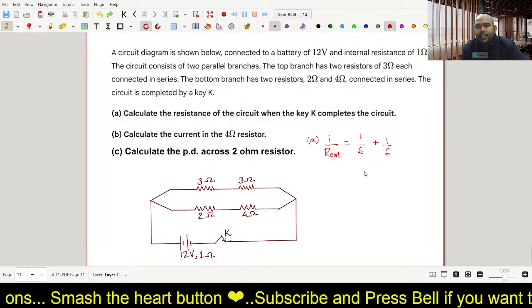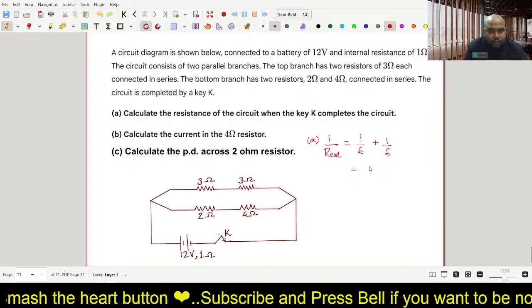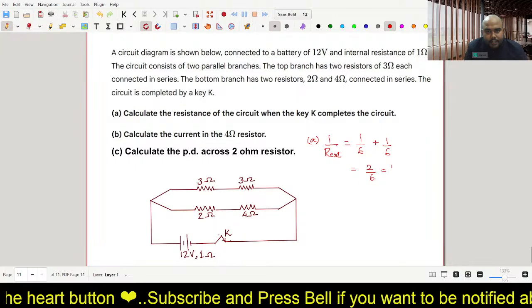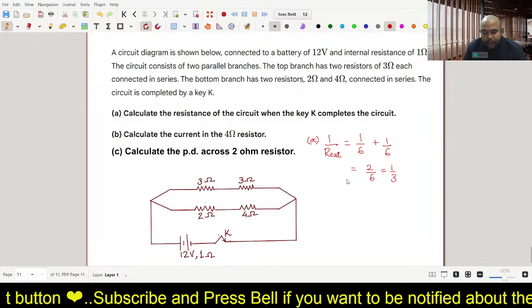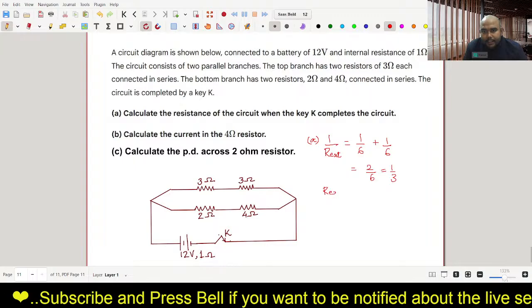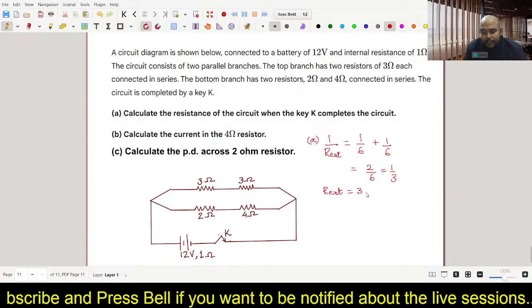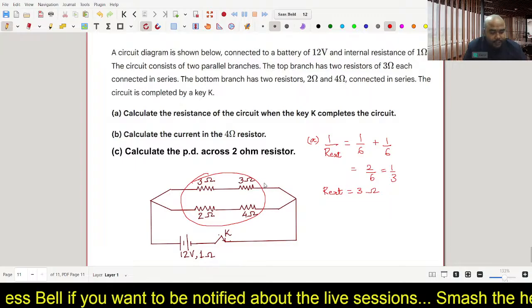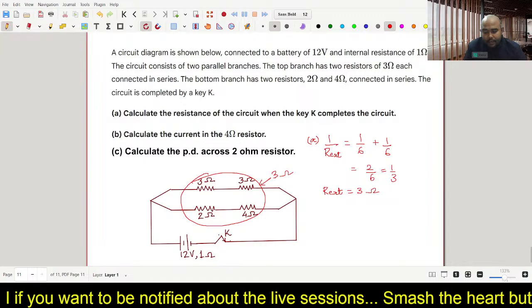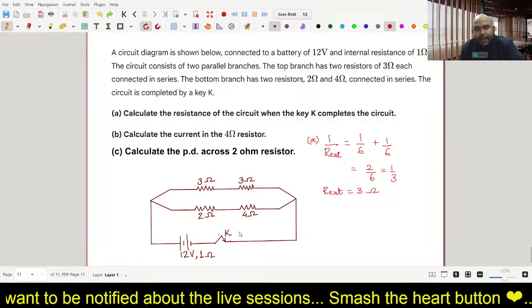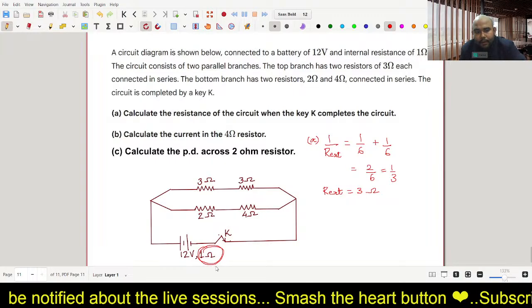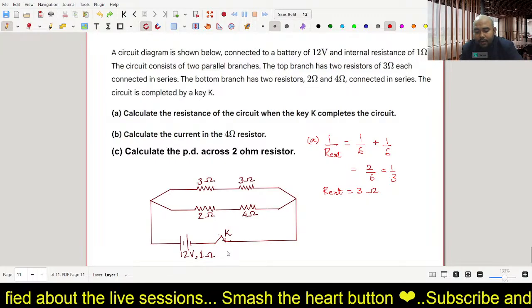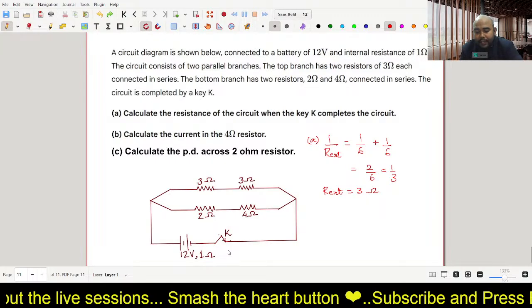So 1 upon 6 by 1 upon 6, that gives you 2 upon 6, and that is 1 upon 3. Alright, so our external is nothing but 3 ohm. That means this is 3 ohm. This whole setup is 3 ohm. Absolutely correct. And here you have a 1 ohm. So this 3 ohm and this 1 ohm, they add up and we get the total resistance.